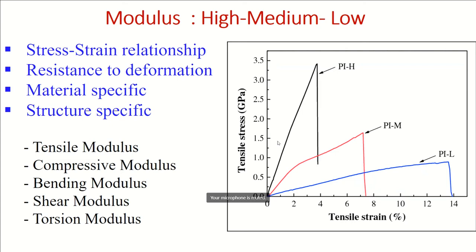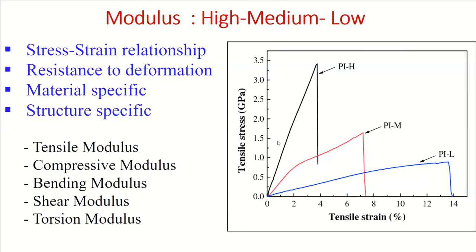Taking that yarn, we make plain woven fabric, which is a structure, or we make a twill woven fabric, which is another structure. We make a three-dimensional fabric, which is another structure. The basic material is polyester. So that is the difference between material and structure.